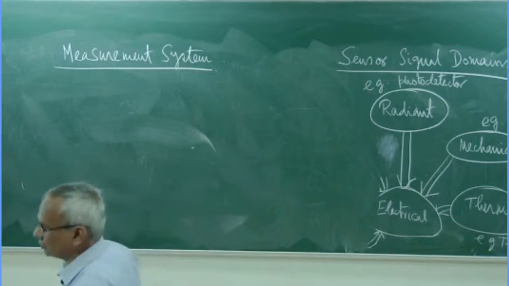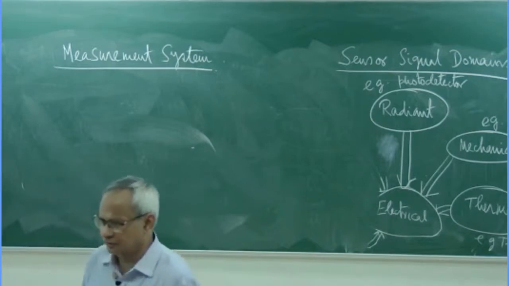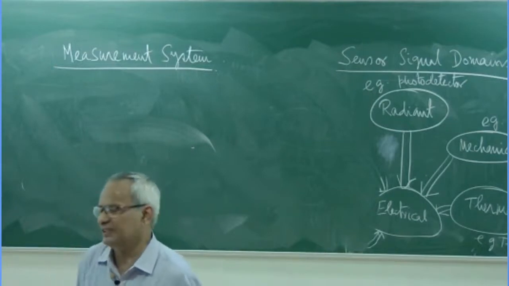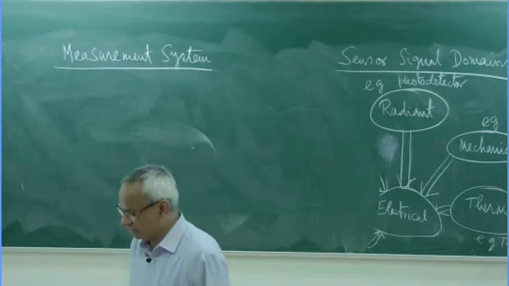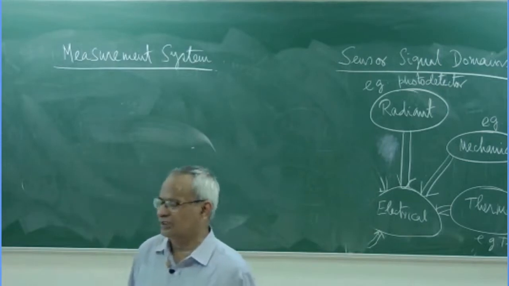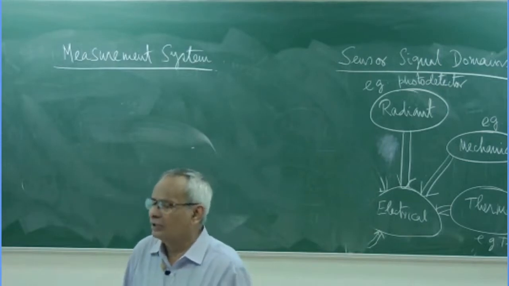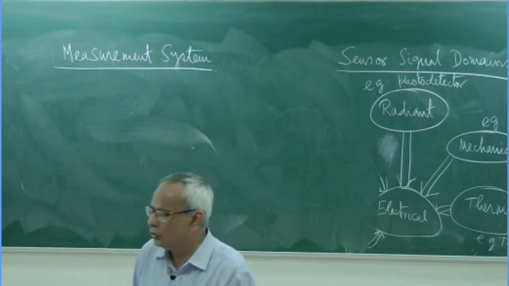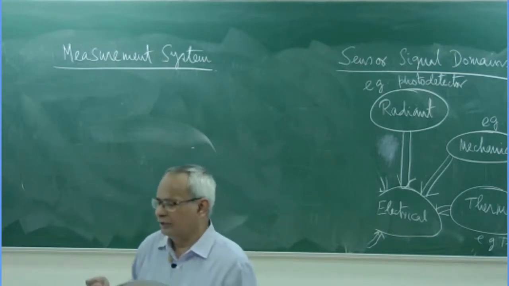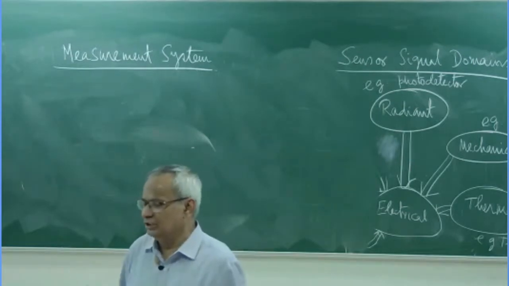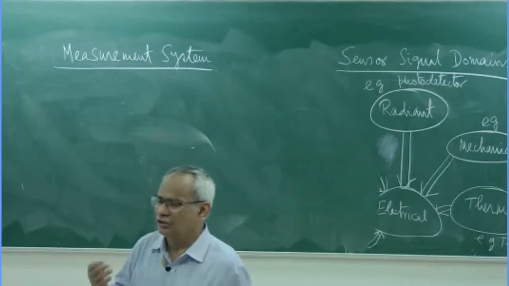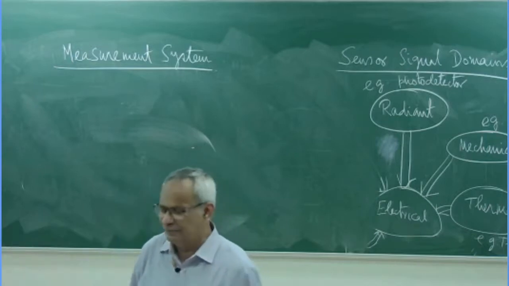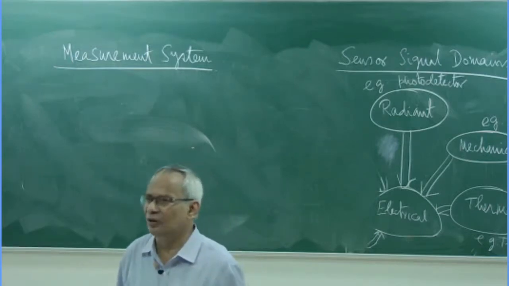Obviously the sensor is one of the units, because that is the primary heart of this measurement. But that is not enough, because the signal which we are getting from the sensor may be very low. It needs to be amplified. It may be very noisy. It needs to be filtered out. The characteristics may be very non-linear.